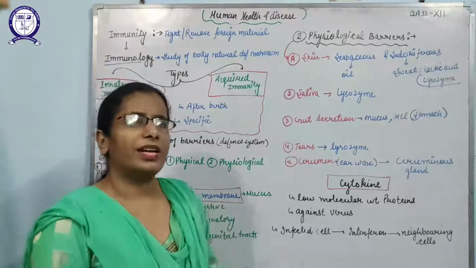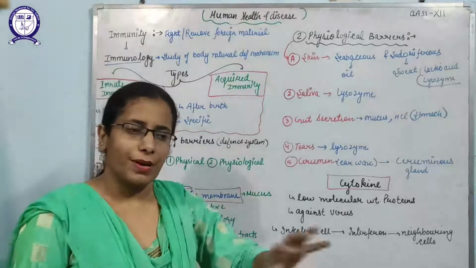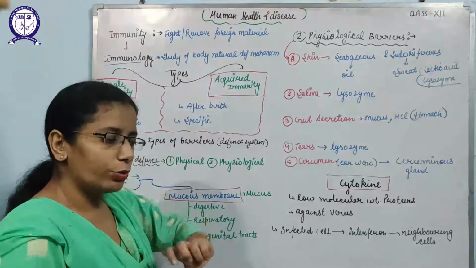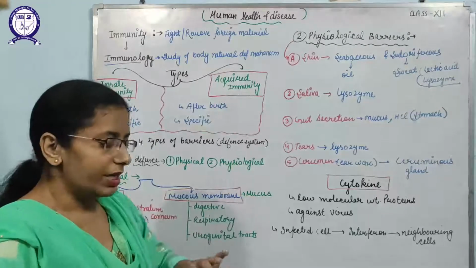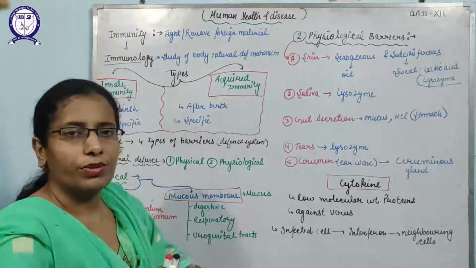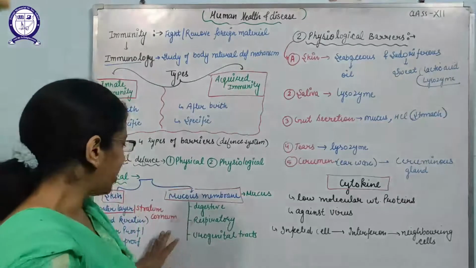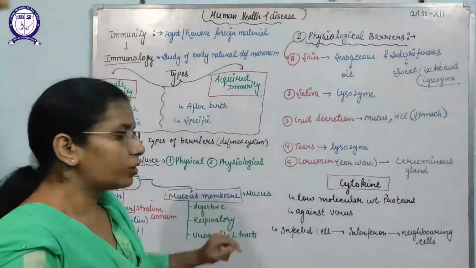It is the first line of defense that comes in contact with the pathogens. That means whenever any pathogen is going to enter the human body, it has to cross the skin first, then only will it reach inside. So this is the first line of defense. After that, the mucous membrane is there.